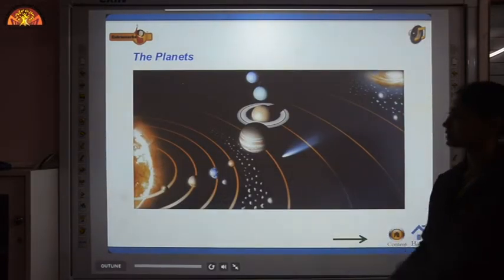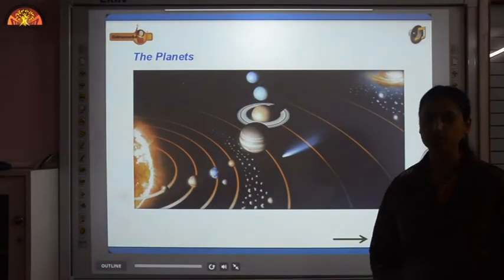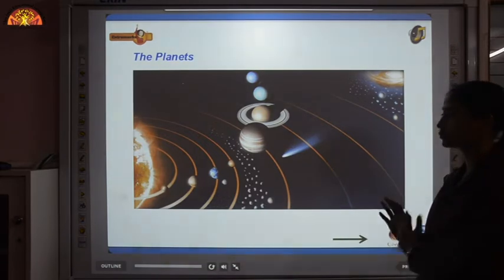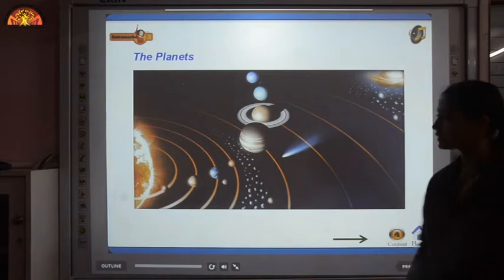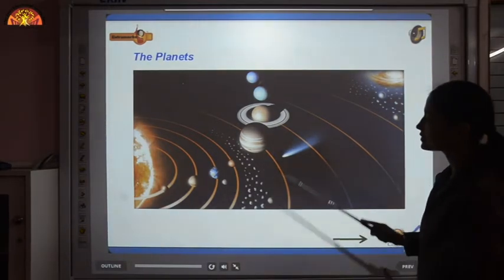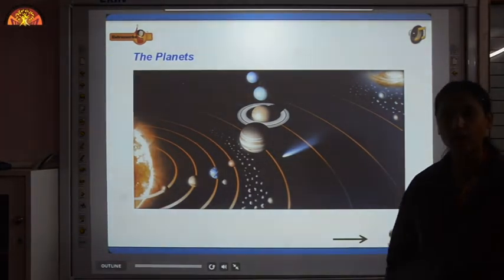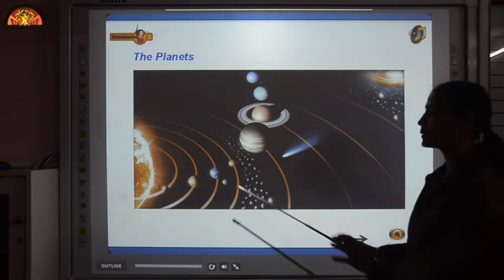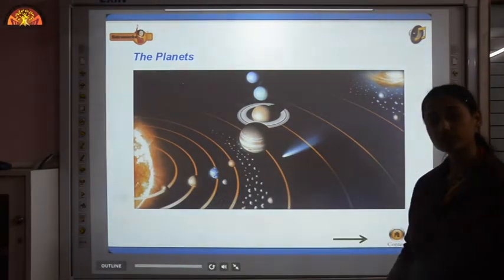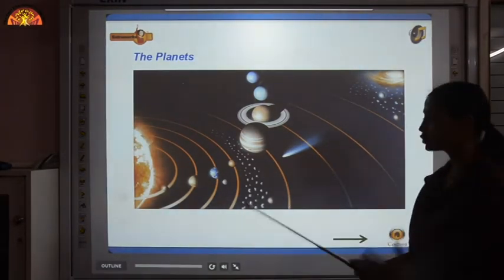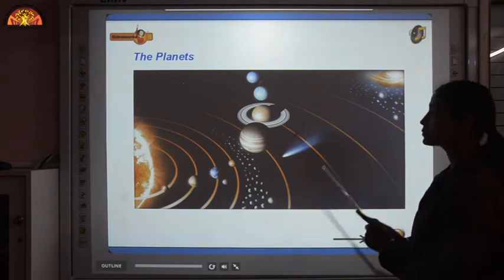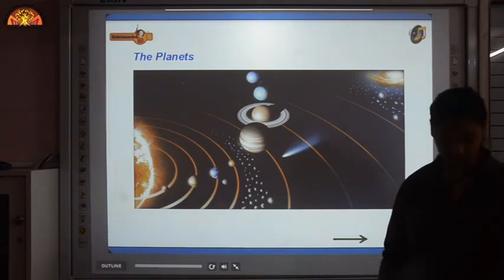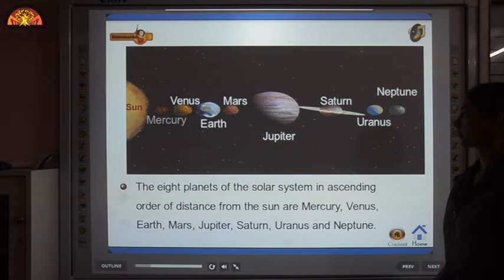The planets. Okay, in your previous classes also, this is not a new topic to you. You know all the names of our planets. We have 8 planets in our solar system. Now, have you ever thought why these planets never collide with each other? The reason is each planet has its fixed path on which it revolves around the sun, and those fixed paths are known as orbits, and each planet has its own orbit. That is why they never collide.